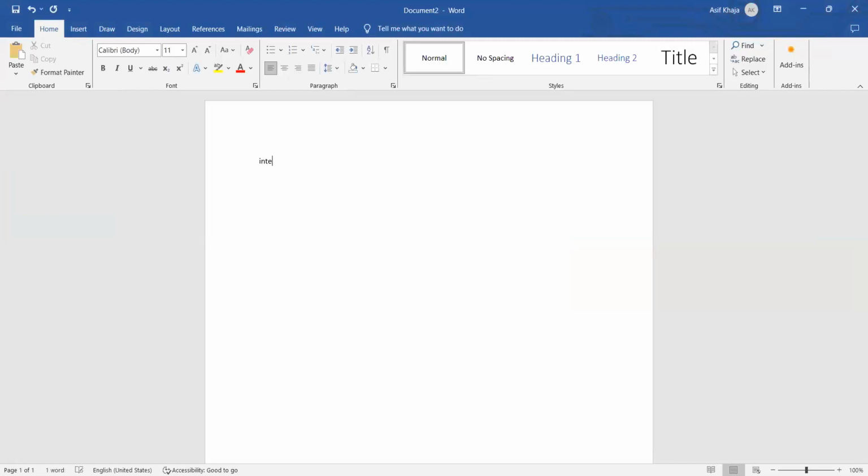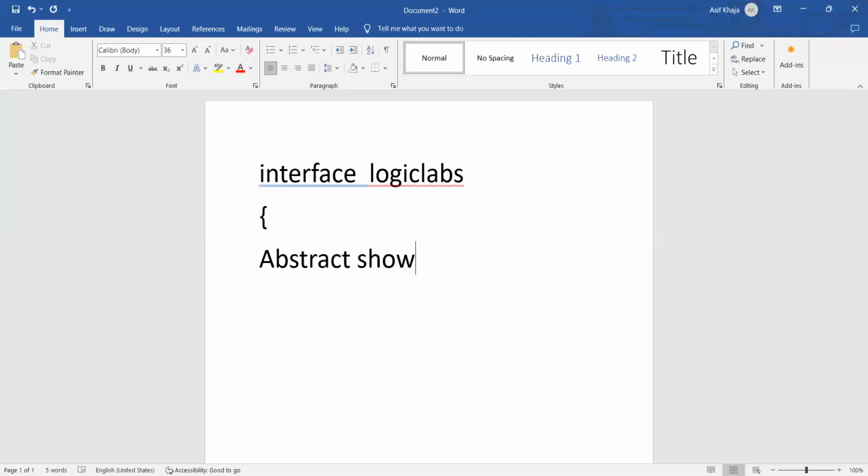If we define any interface called LogicLabs, the I should be small here, and it should have only abstract methods.